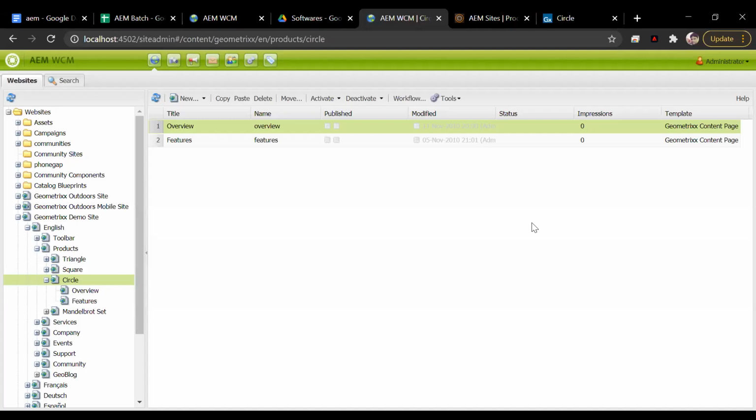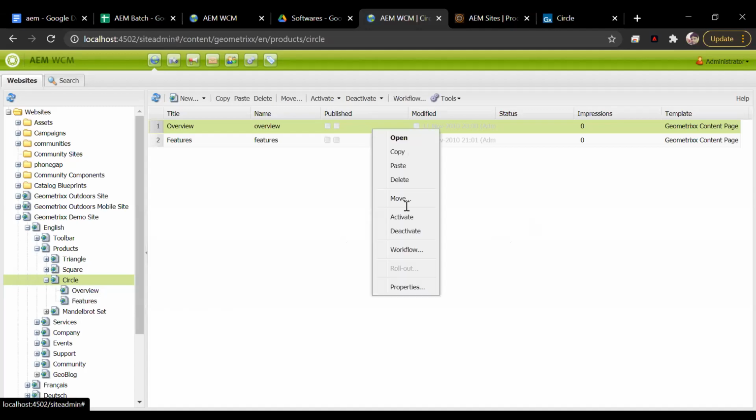So you have to move or basically transfer the content from author to publish server. Activation is something which would send your page. For example, I created this circle page new. It is an author instance. It is not on my live website. So if I have to send it onto my live website, I have to click on activate. I can click activate from here, or I can click activate here.